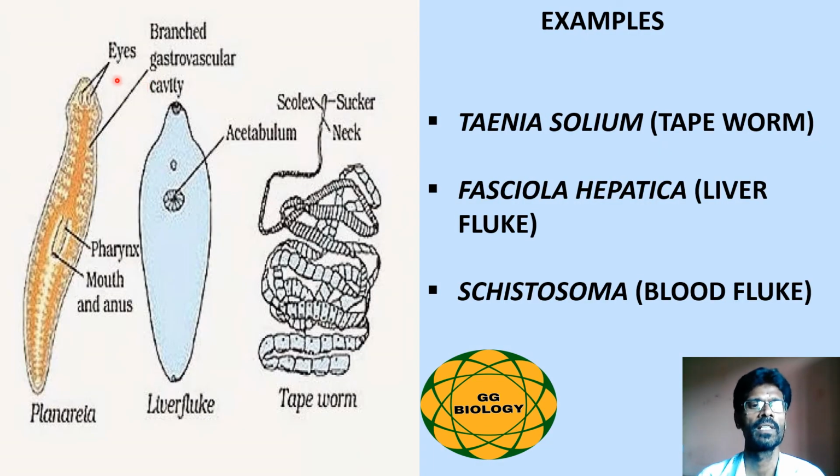Some of the common examples of Platyhelminthes are Planaria, Fasciola hepatica and Taenia solium. Taenia solium is commonly called the tapeworm, Fasciola hepatica is commonly called the liver fluke, and Schistosoma haematobium is commonly called the blood fluke. So with this the phylum Platyhelminthes is getting over. Regarding the next phylum, we'll see in the next video.